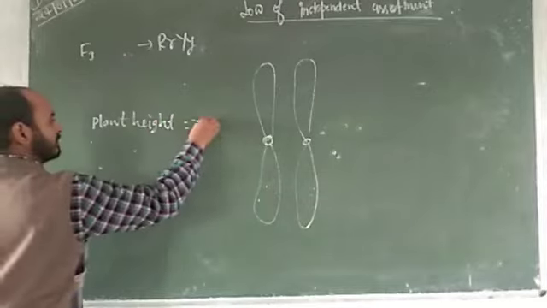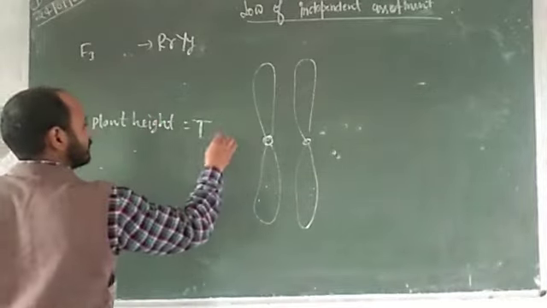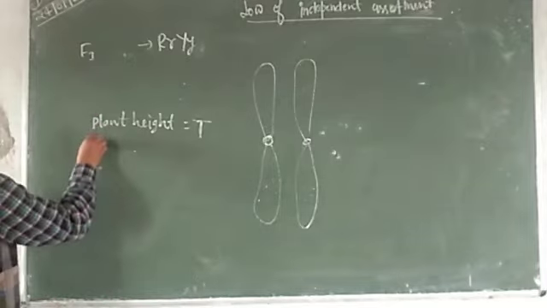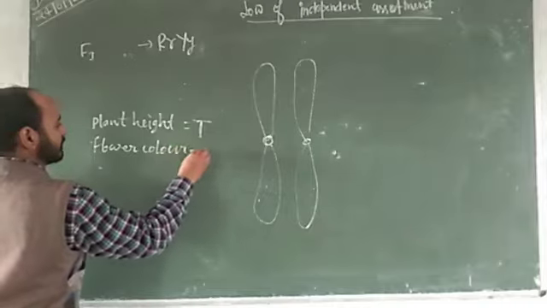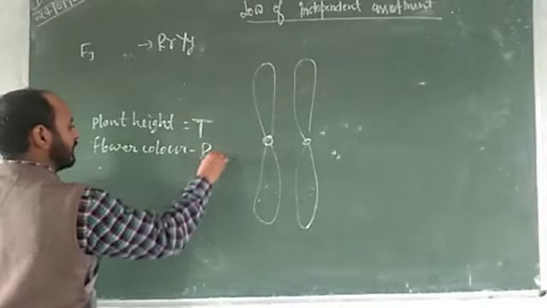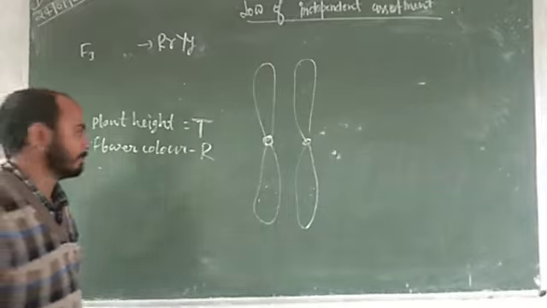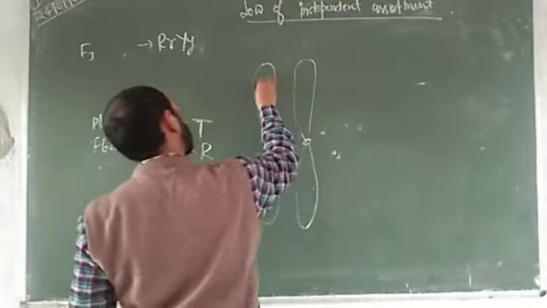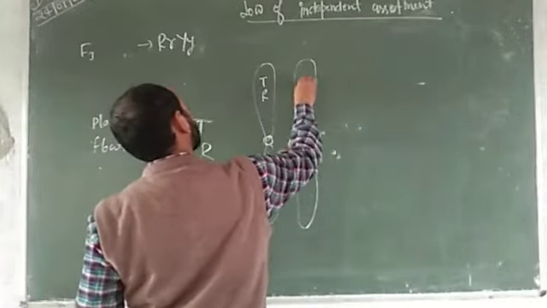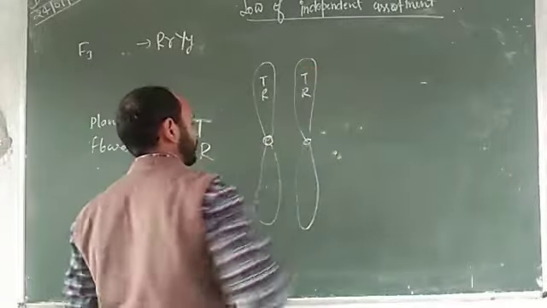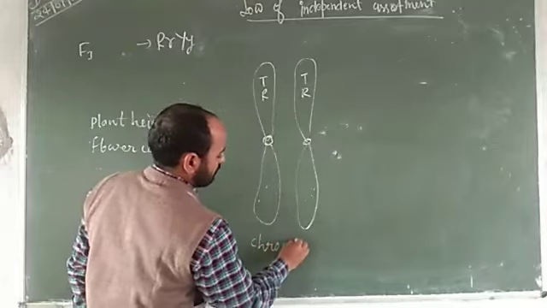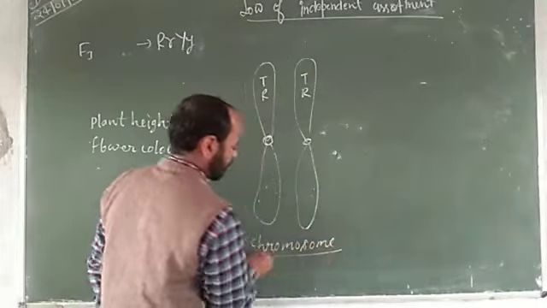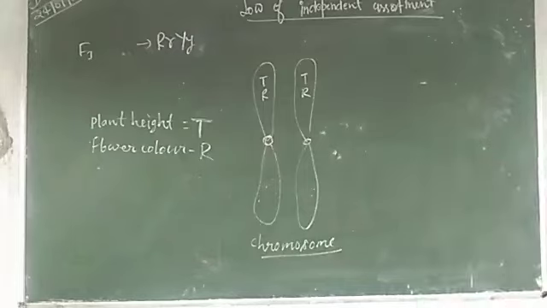Suppose that there are two characters, plant height, capital T, and flower color, capital R, or any other letter. Suppose that these two are present on the same chromosome.